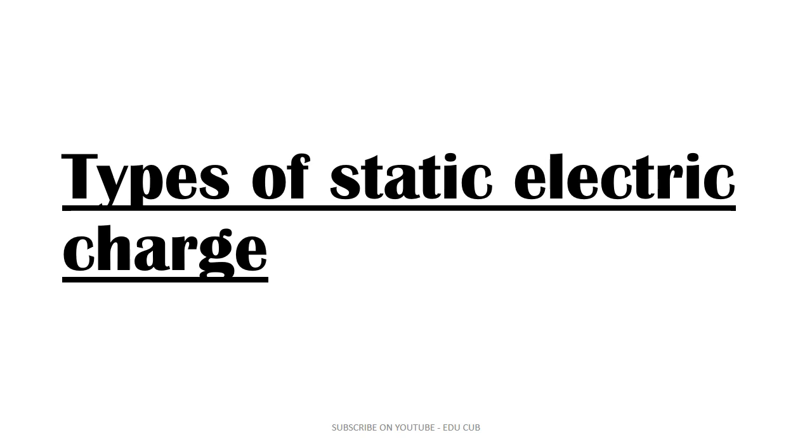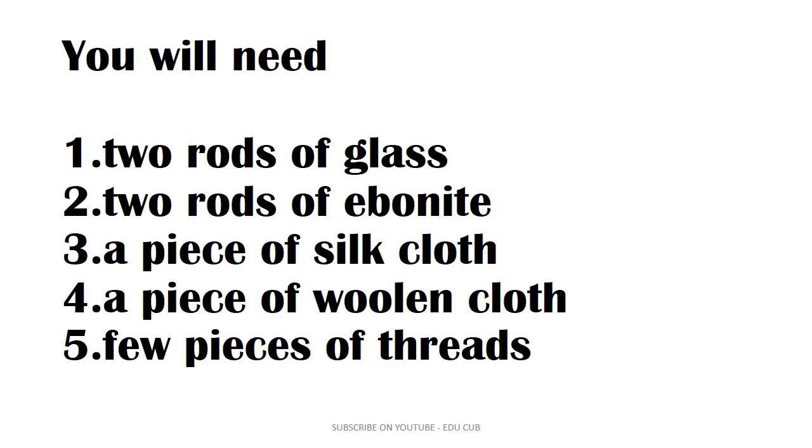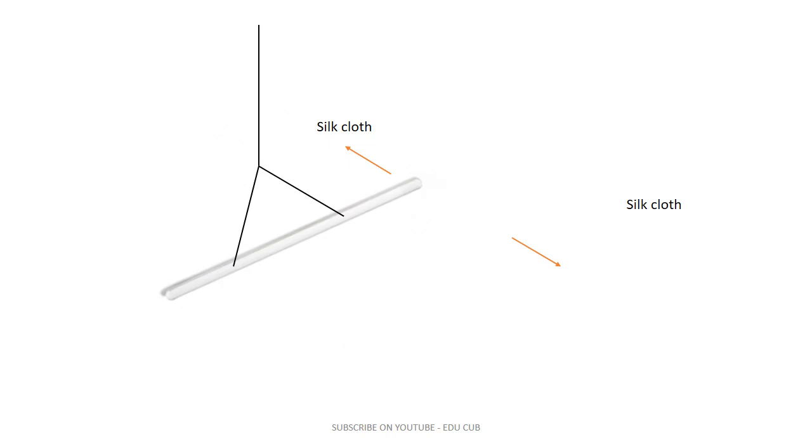To study further about static electric charges, you will need these things: two rods of glass, two rods of ebonite, a piece of silk cloth, a piece of woolen cloth, and a few pieces of thread. Then what you have to do? Hang the glass rod rubbed with silk cloth. Then bring another glass rod towards that hanging glass rod. See what you will observe. The glass rod is repelled.